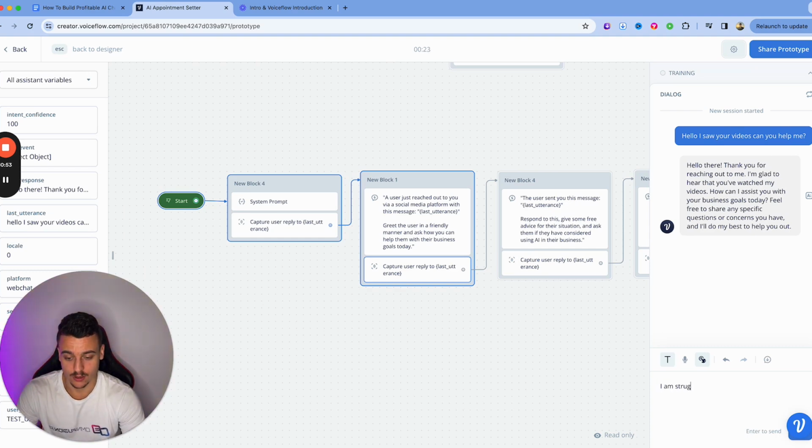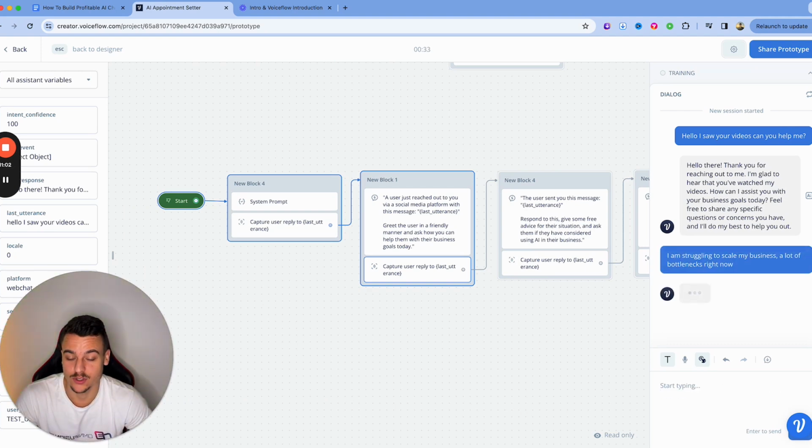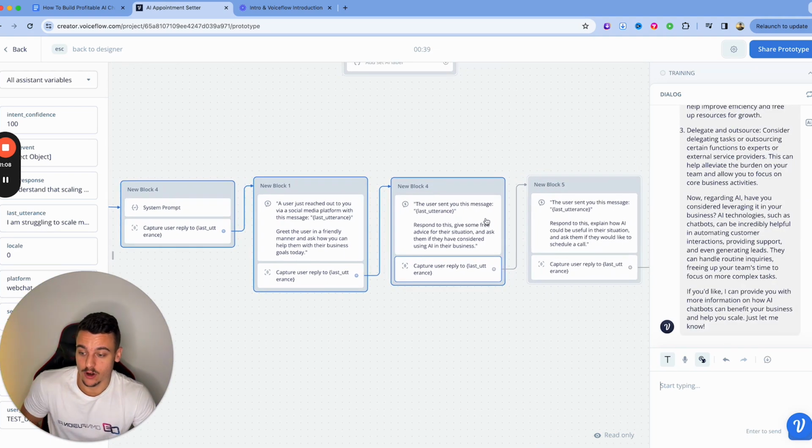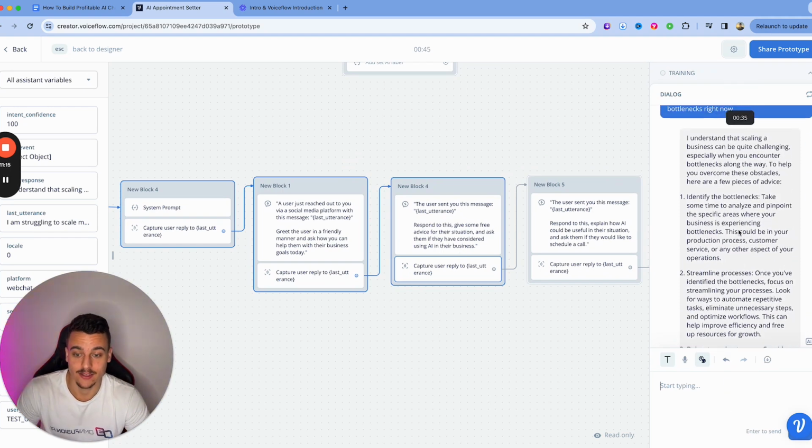I am struggling to scale my business. A lot of bottlenecks now. We're just going to walk through this conversation. As you can see, the AI is very smart about it. So now we're on this step where we said respond to this, give some free advice for their situation, ask them if they have considered using AI in their business.